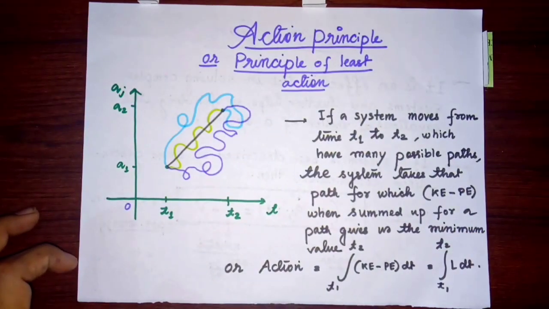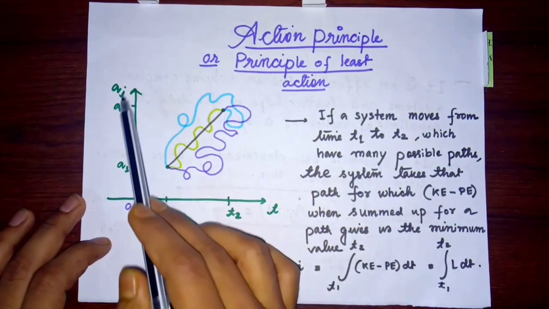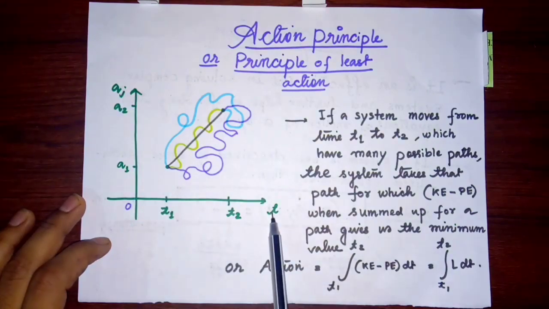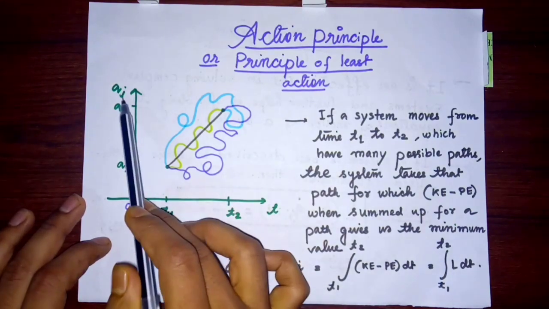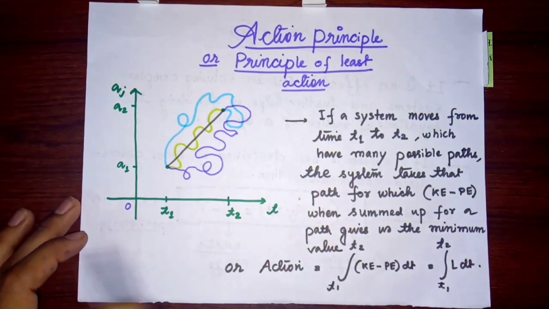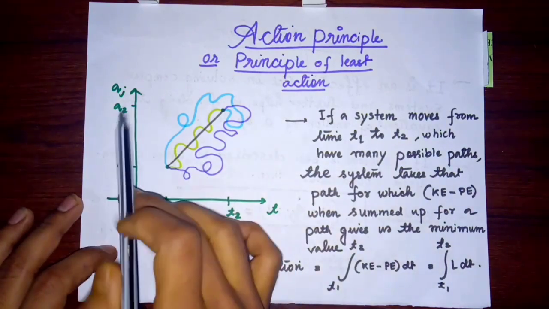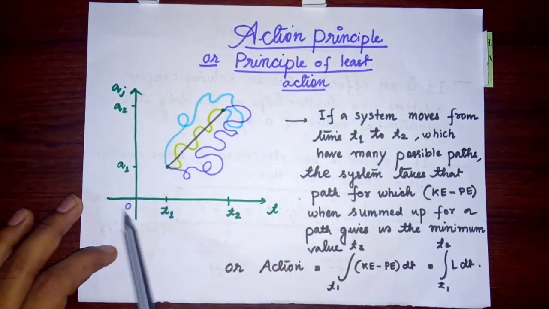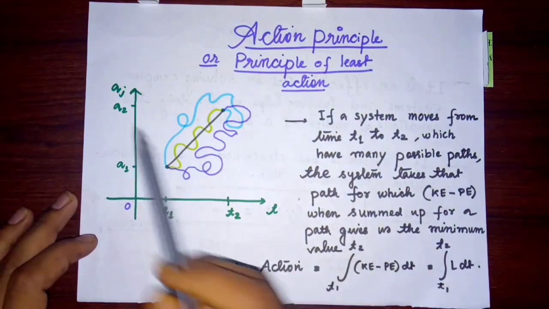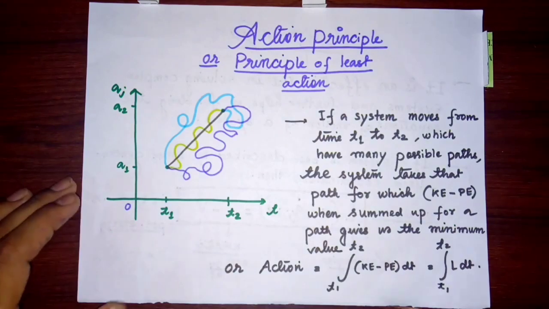So what is the action principle? If we draw a configuration space where qj is plotted on the y-axis and t is plotted on the x-axis. Why is it a configuration space? Because it is the space formed by generalized coordinates, and we are talking about the Lagrangian here. So the generalized coordinates are qj, q dot j and t. Generally in the least action principle, the plot is between qj and t, because q dot j can be found by differentiating this with respect to t. So that is not an issue.